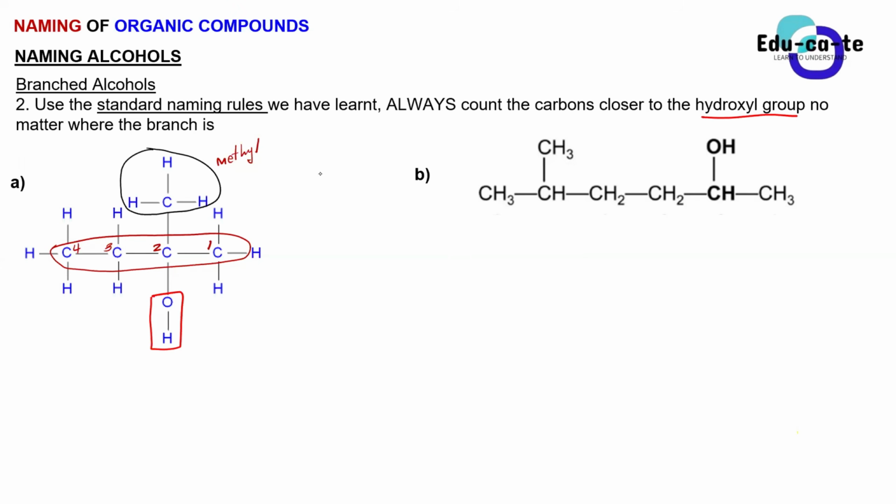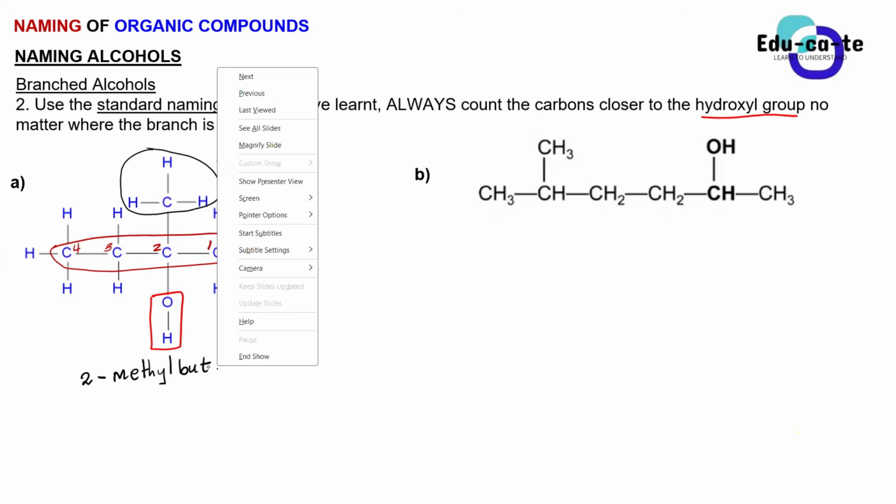Remember, guys, the IUPAC naming standard is substituent, root name, then the suffix. The substituent here is the methyl group. You can see that that's the only substituent there, and it is found on which carbon? 2. Yes, so this is supposed to be on carbon 2. We have got a methyl group, and then the longest chain here has 4 carbons, so the root name will be butan. You first start with writing butan there.